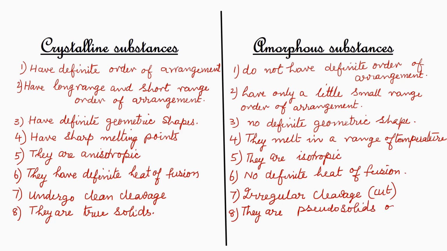It is observed that in ancient buildings, the glass panes of the window become thicker at the lower portion than at the top portion. Glass is an amorphous substance. So, amorphous substances are called supercooled liquids. So, in the given question, isotropic is not a property of crystalline solids. It is a property of amorphous substances.